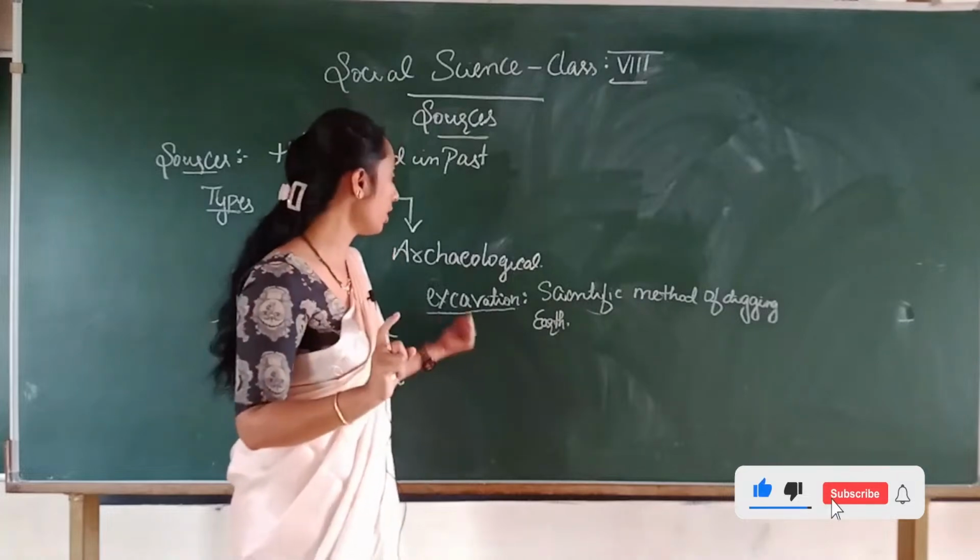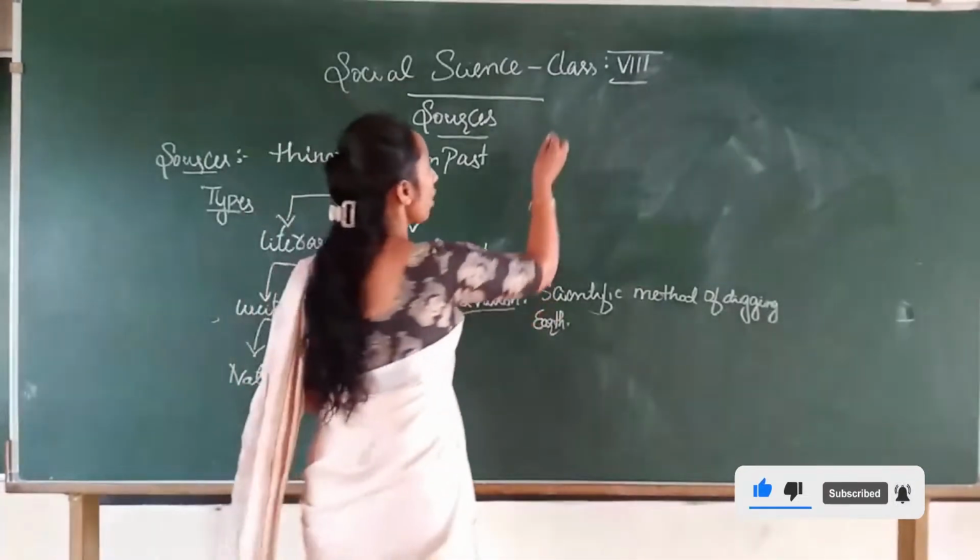Why I told this? Because now we are going to refer to the types of archaeology.